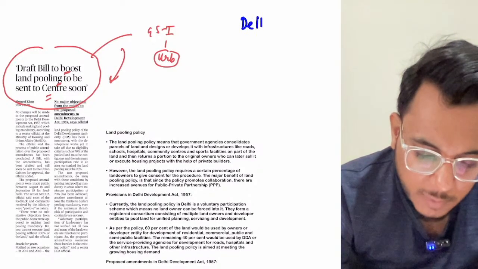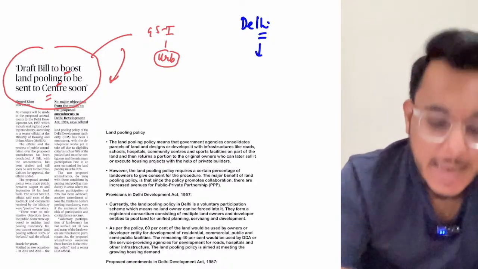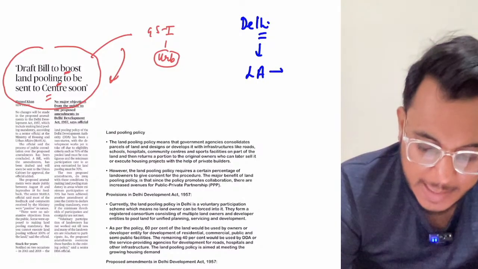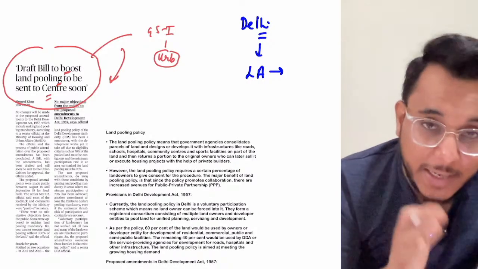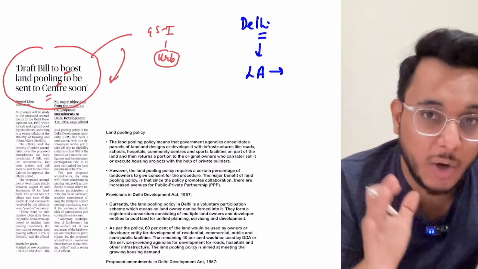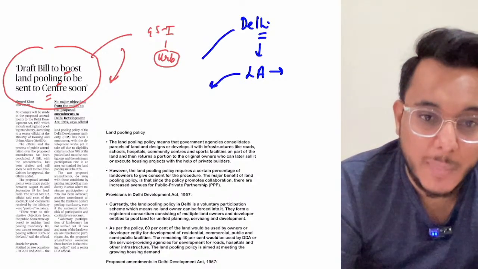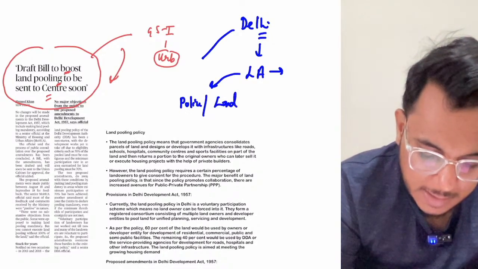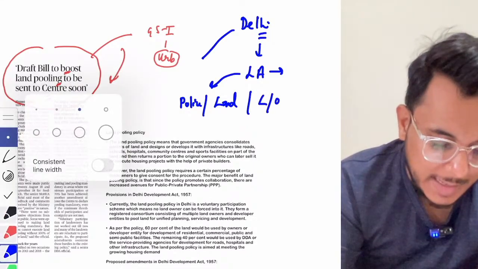When we talk about Delhi, you might be knowing this particular thing, that Delhi has its own legislative assembly. But at the same time, Delhi is a union territory as well, a union territory with a legislative assembly, and the legislative assembly has certain restrictions on it. It does not have full-fledged powers. So Delhi's legislative assembly cannot make law on 3 subjects, that is police, land, and law and order.